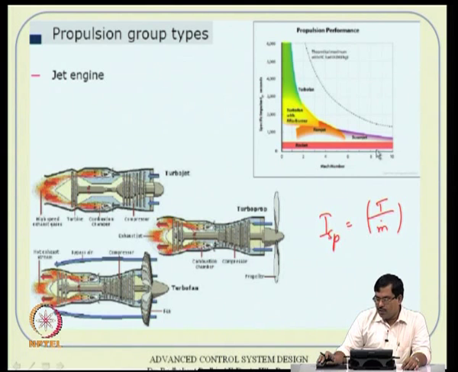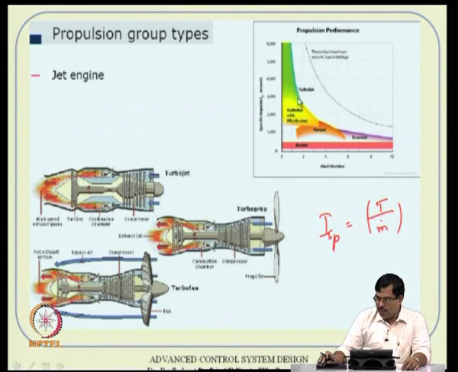Rocket engines are very inefficient, their ISP is very low. However, you can fly with whatever Mach number you want, Mach 9, 10, whatever you want. There will be something in between, with concepts like ramjet and scramjet. The name ramjet comes from the ramming effect, and then the supersonic combustion ramjet is the scramjet.